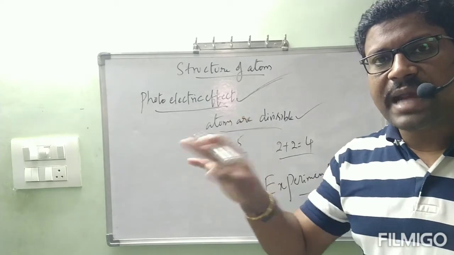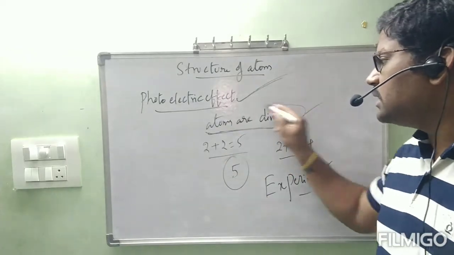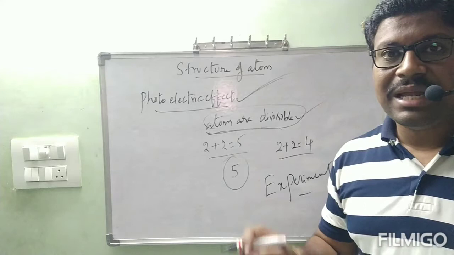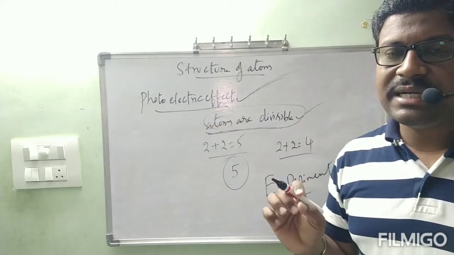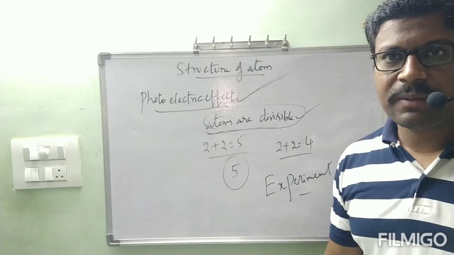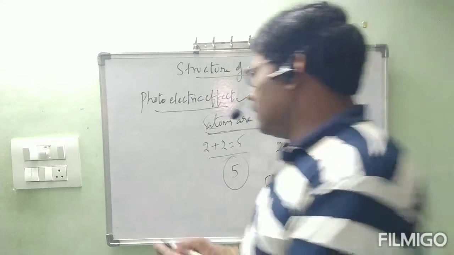Now, even though the statement that atoms are indivisible is wrong, and now we are going to say that atoms are divisible also, we have to remember Dalton's atomic theory, because the initiation was given by that scientist. It was the greatness of the scientist. Is it okay? Now, what about this photoelectric effect? We will see. Okay?